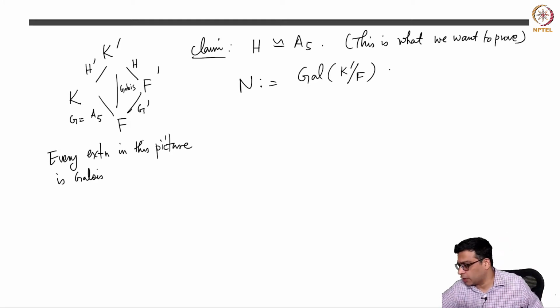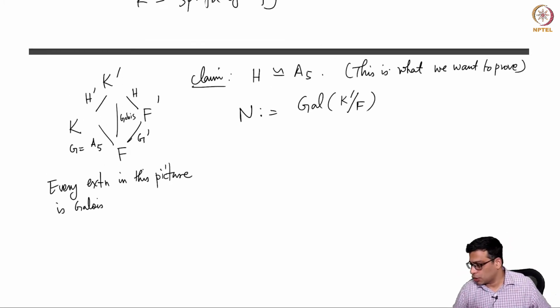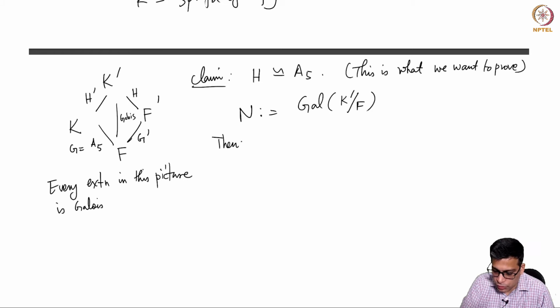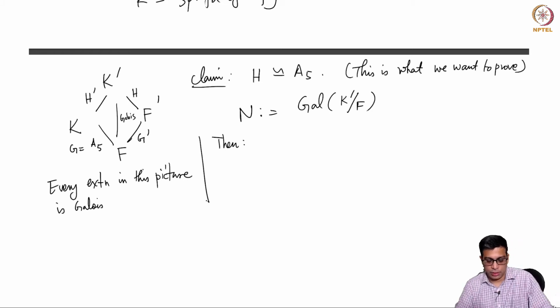Let N be the Galois group of K prime over F. Okay, so now I am going to just do some serious group theory. So what do I do? Let's list down all the statements.